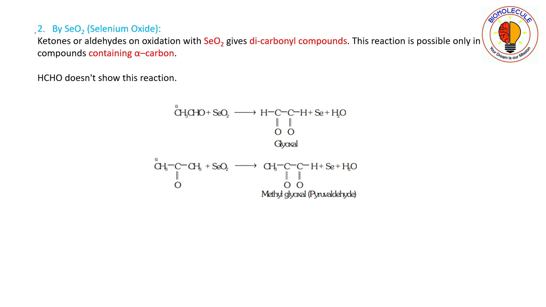Okay, so now moving on to oxidation by selenium oxide. Ketones or aldehydes on oxidation with selenium oxide give dicarbonyl compounds. In this method you will get dicarbonyl compounds. This reaction is possible only in compounds containing an alpha carbon atom. So there is a catch: the compounds undergoing this reaction should contain an alpha carbon.